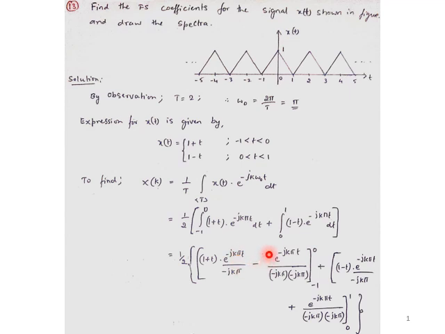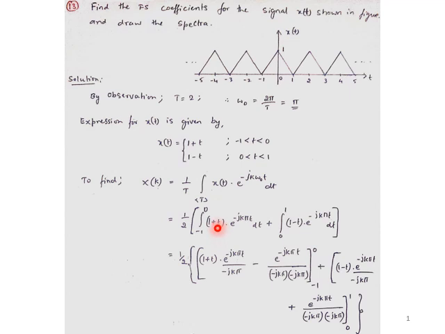So I write 1 plus t as it is. Next, the integration of e to the power minus jk pi t is e to the power minus jk pi t divided by minus jk pi, minus the differentiation of the first term, which is going to be 1.